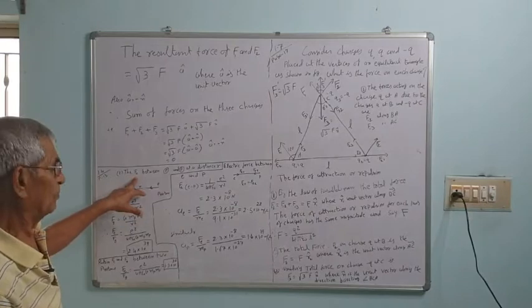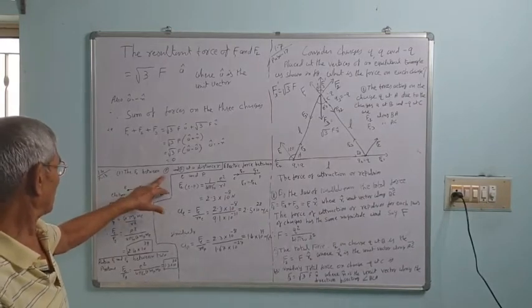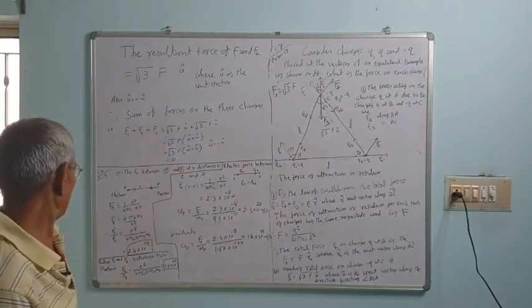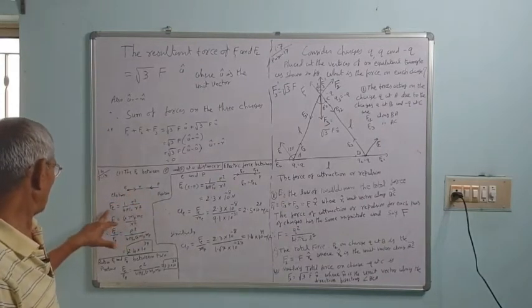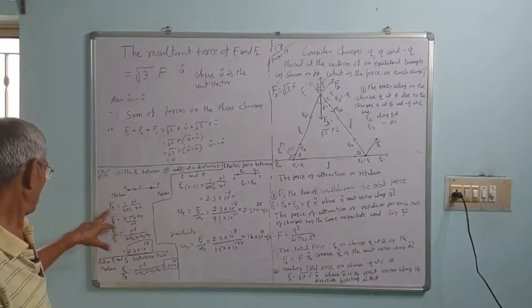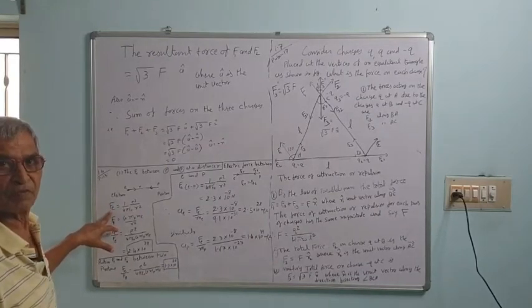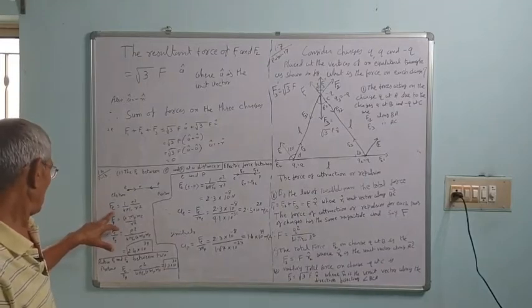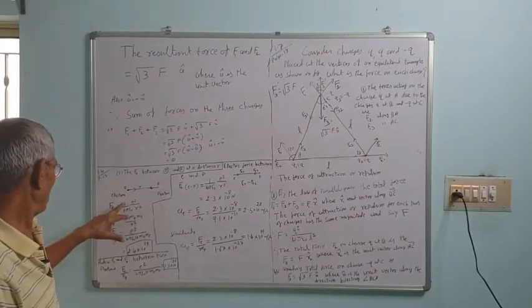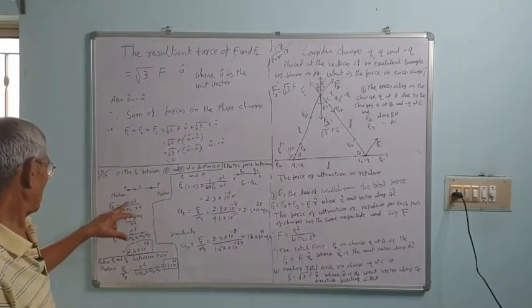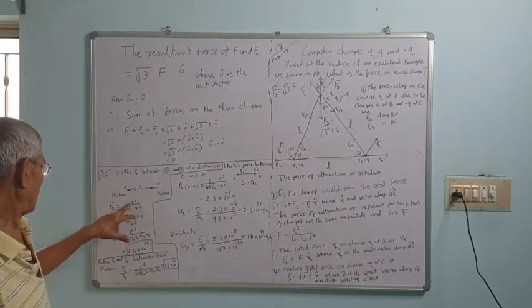The electric force between an electron and a proton at a distance, say r, can be given by Coulomb's law of force, that is Fe, where F is the force and e is for electrostatic. The electric force Fe between the electron and the proton is equal to K Q1 Q2 upon R square.